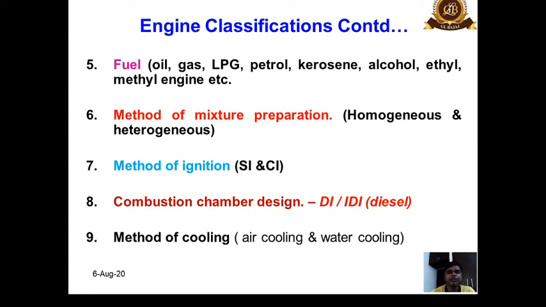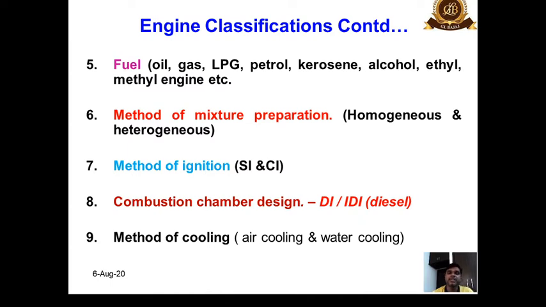So on the basis of method of mixture preparation, we can classify the engines as homogeneously charged engines and heterogeneously charged engines. So SI engines are basically the homogeneously charged engines. Because why is it so? Because we know that SI engines are propelled by using a carbureted system, in which case the air fuel mixture is prepared at the outer periphery of the engine, okay, by using suitable means. So air fuel mixtures are homogeneously mixed before they enter the combustion chamber. So they are homogeneously charged engines.